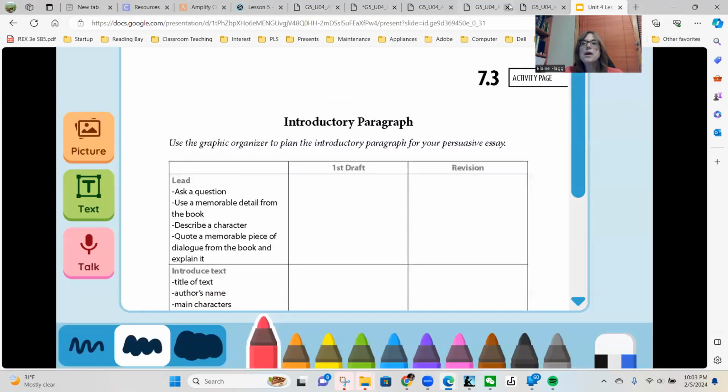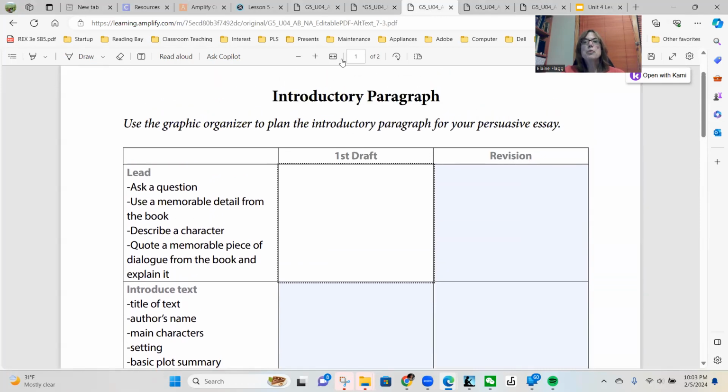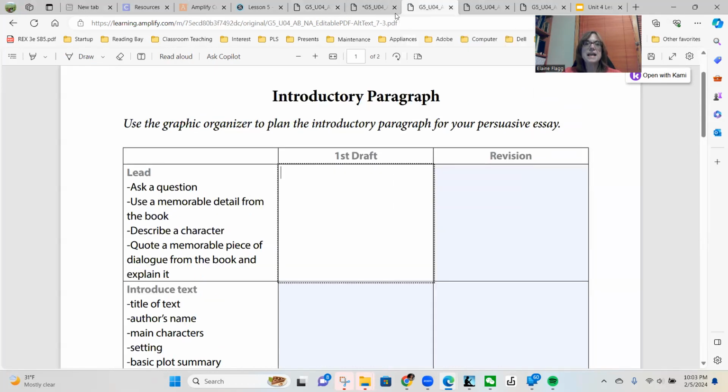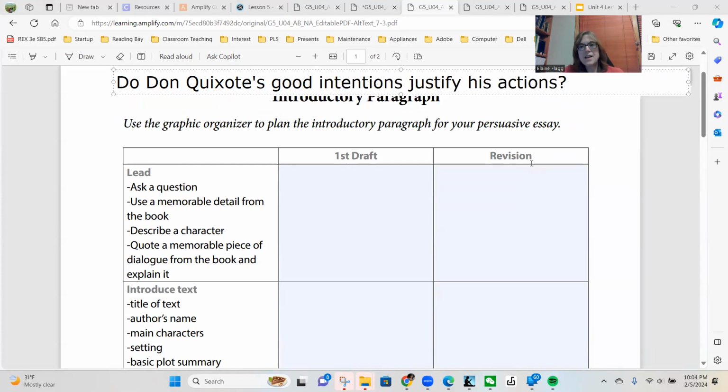Okay, so the first thing you need to do is, let's go back to our 7.3. Okay, so the prompt is, do Don Quixote's good intentions justify his actions? So, do Don Quixote's good intentions justify his actions? So basically, is the trouble that he's causing worth his good intentions and everything?